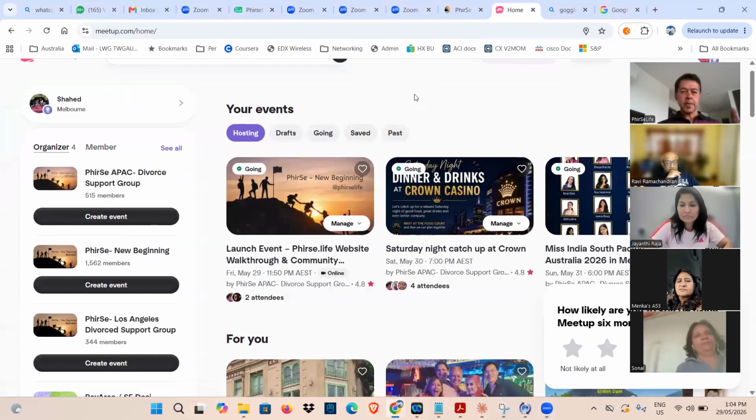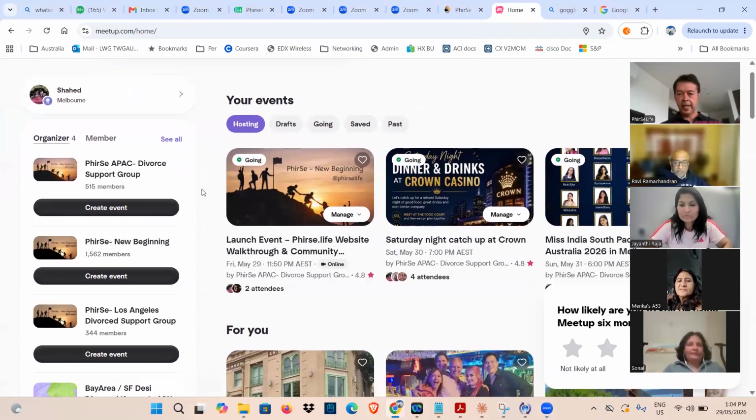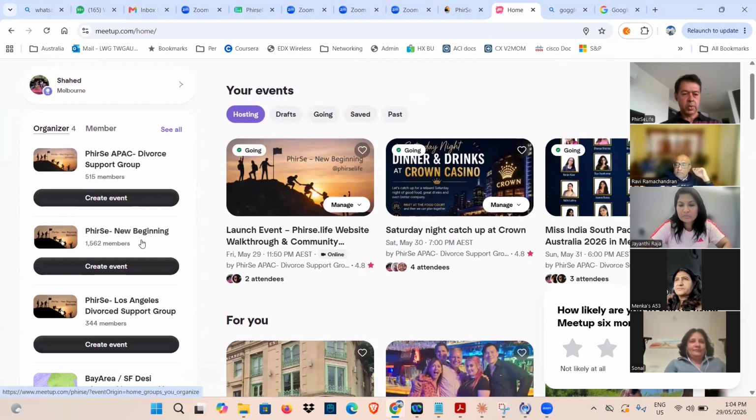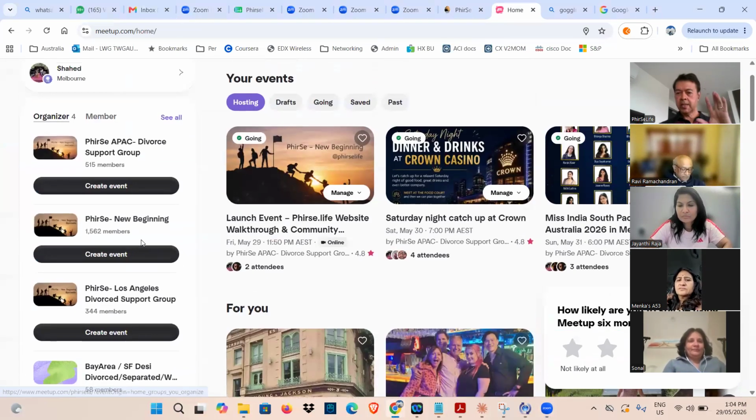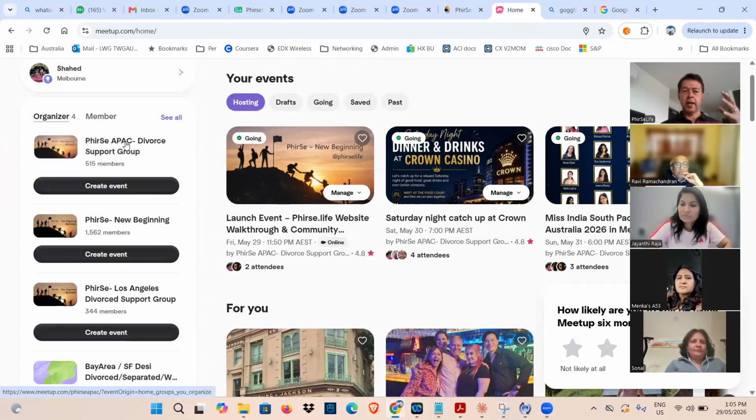So these are the Meetup groups we have in Meetup. One, two, three Meetup groups, because that's the maximum license we have, and we pay $500 for it. APAC, the reason we don't have more is money, so we have Australia and India with many cities in one group.